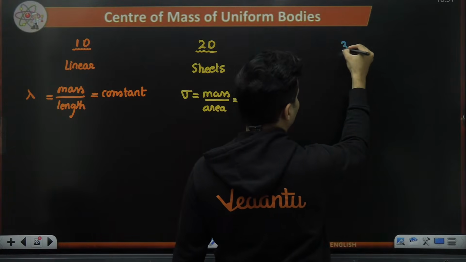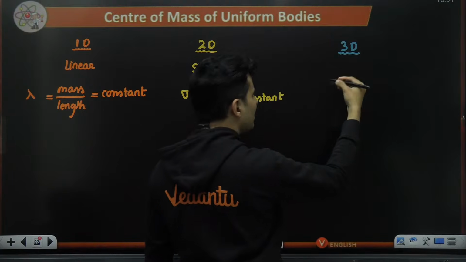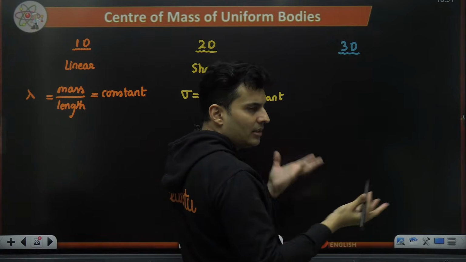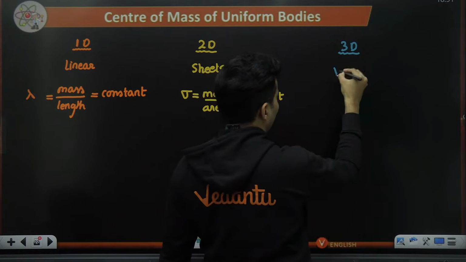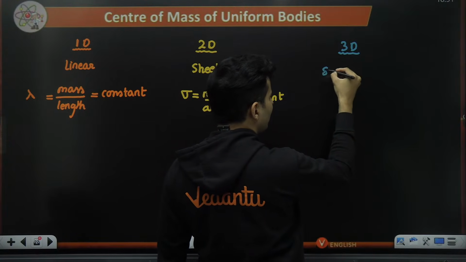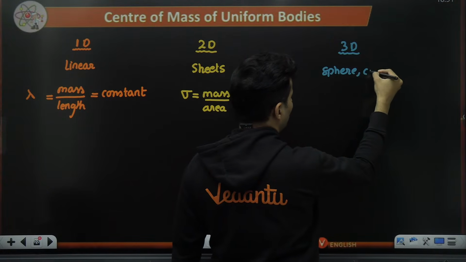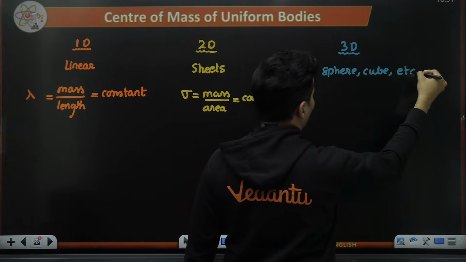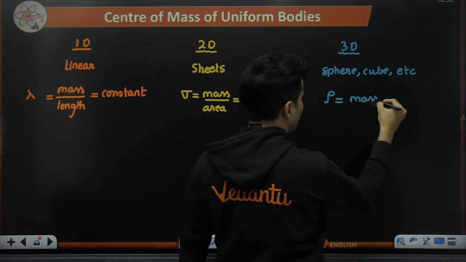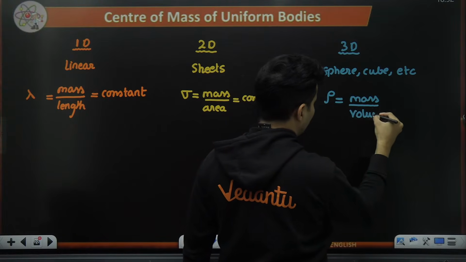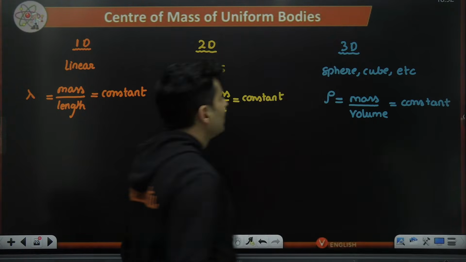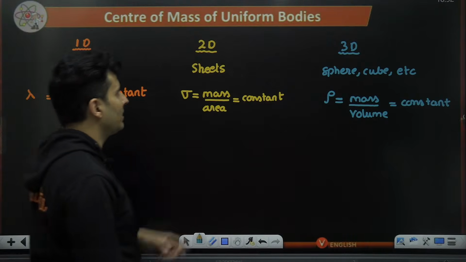And the third one, three-dimensional objects, which is basically big bodies, which will have some height, breadth, length, everything. So they will definitely occupy some space. It could be a sphere, it could be a cube, etc. They will occupy some space. There you use the rho symbol, where the mass per unit volume, because they are occupying some space, the volume will be considered. That term will be constant. So that is the meaning of uniform bodies.